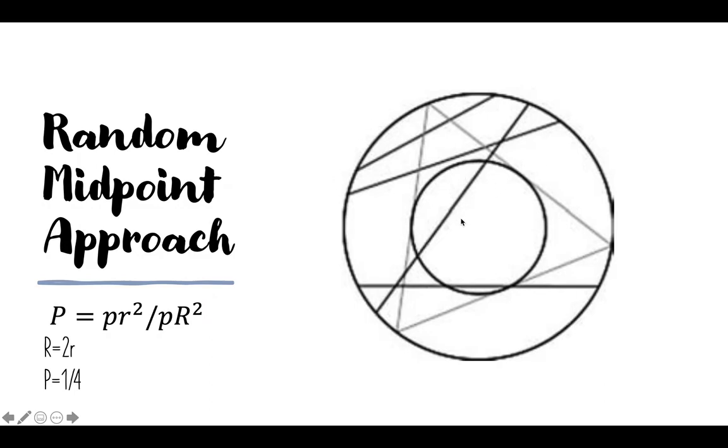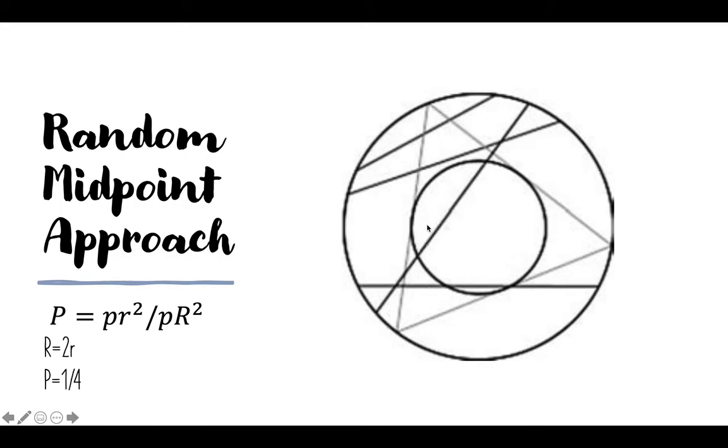According to the geometry, for an equilateral triangle inside the circle, the radius of the inscribed circle is half the radius of the outside circle. So the area of the inscribed circle is 4 times smaller than the outside circle.